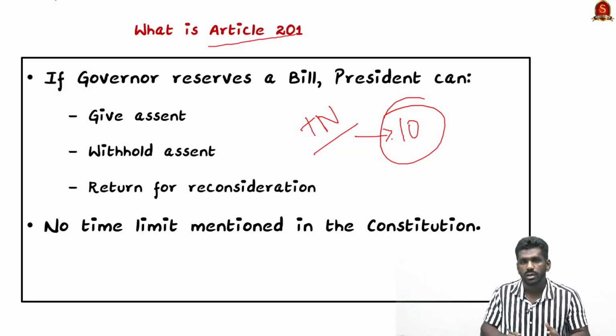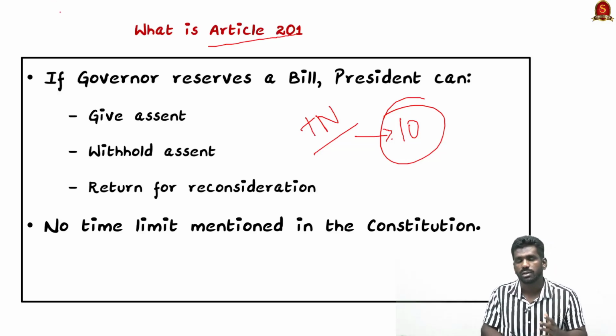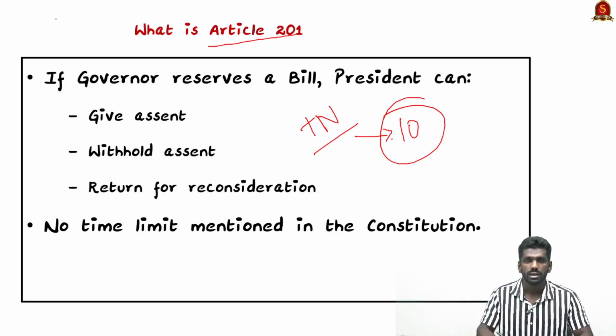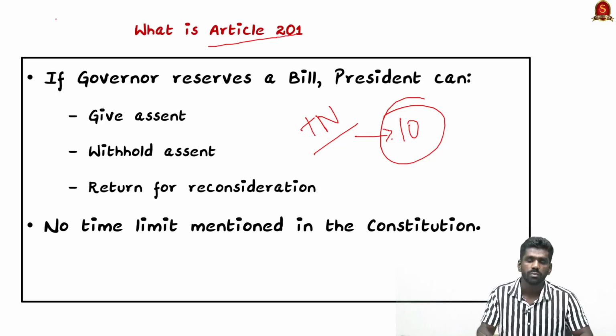That is why more than 10 bills have been pending before the governor for his assent, and the governor of Tamil Nadu is showing inaction towards assenting to the bills. So the Tamil Nadu government approached the Supreme Court, and the Supreme Court has set a time limit for the president and governor to act on the bills. And regarding this case, now the president has sought an opinion from the Supreme Court.